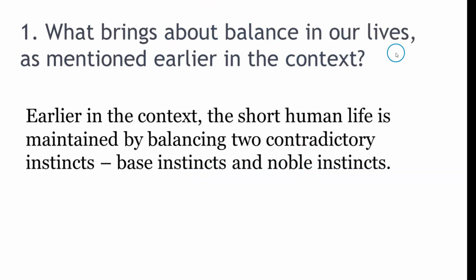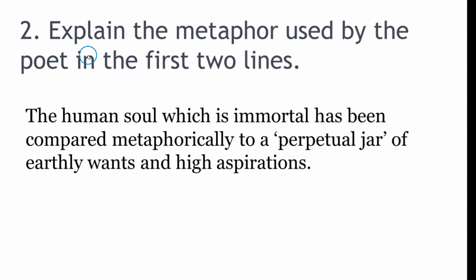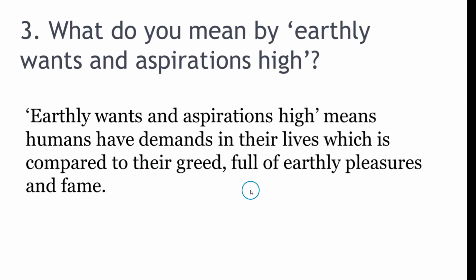What brings about balance in our lives as mentioned earlier in the context? Earlier in the context, the short human life is maintained by balancing two contradictory instincts, base instincts and noble instincts. Explain the metaphor used by the poet in the first two lines. The human soul, which is immortal, has been compared metaphorically to a perpetual jar of earthly wants and high aspirations.